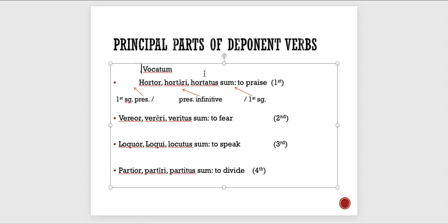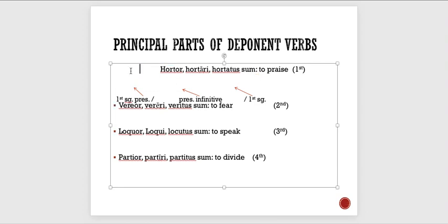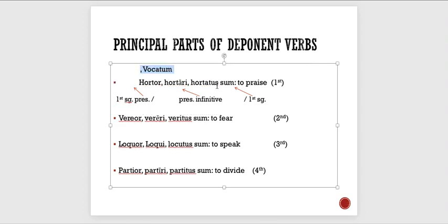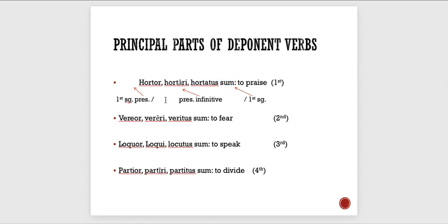And vocatum becomes hortatus sum because hortatus sum is essentially the same as vocatum, which is the perfect passive participle, but it's also functioning as a reminder that this is I encouraged. Now this is kind of also taking the place of vocavi, because vocavi was I called, this is I encouraged, because even though it's passive in form, it is active in meaning.